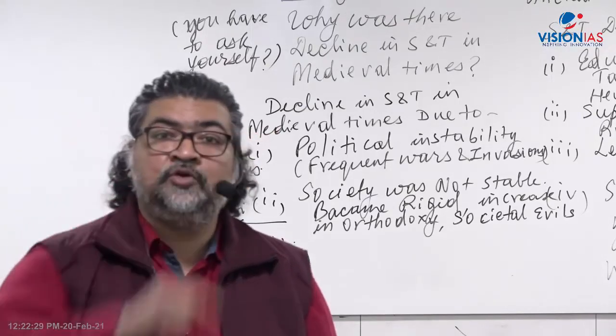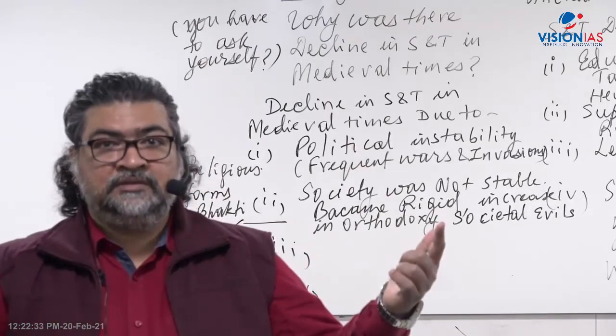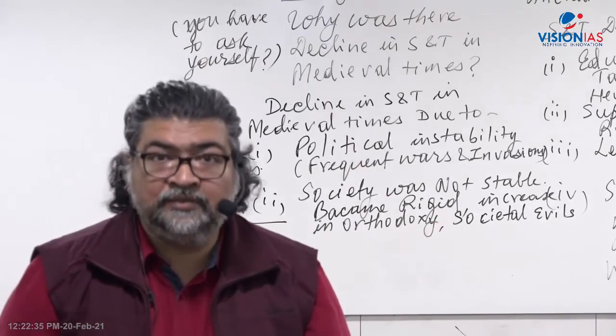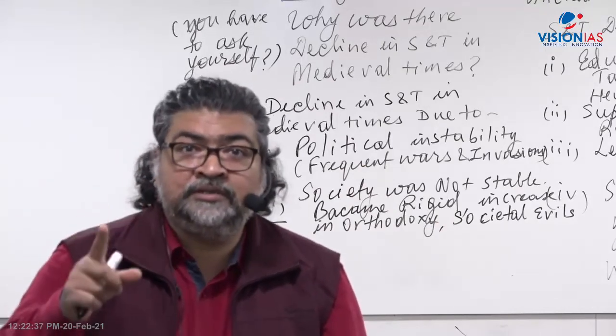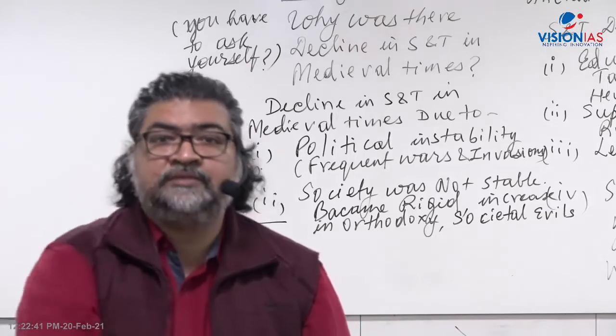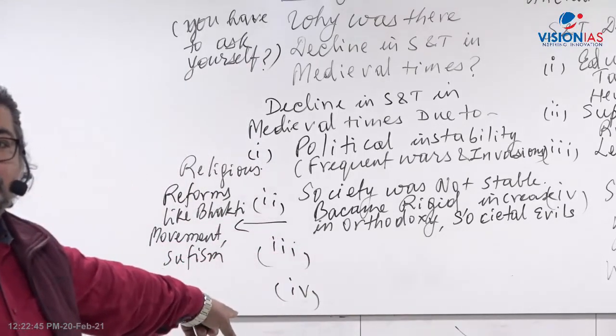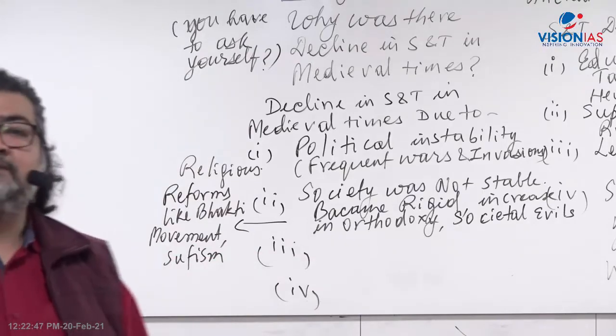But what happened in Europe during world history? There was a Renaissance, the Industrial Revolution. You know that? With the Industrial Revolution, a lot of scientific development happened in the West, which India didn't witness.